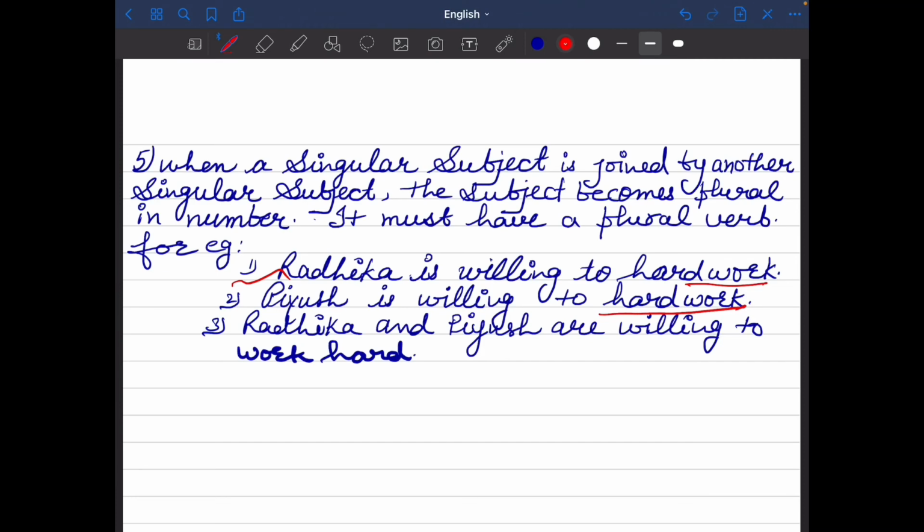Radhika and Piyush are willing to work hard. Here we can see that the subject becomes plural in number because Radhika and Piyush become plural. That is why we have to put here a plural verb.